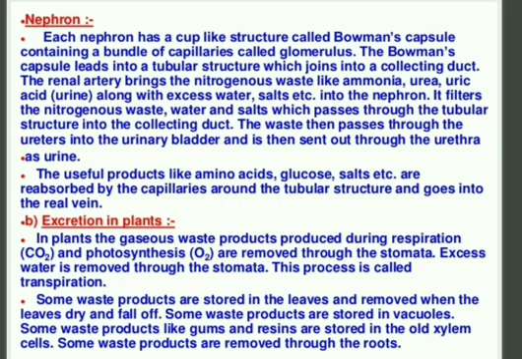And some waste products that are stored in leaves are also removed. You know that whenever the withering of leaves starts, what is withering of leaves? Withering of leaves means throwing yellowish leaves out from the plant. That is also their waste product, okay, when the leaves dry up and fall off. Some waste products are stored in the form of vacuoles also, and some waste products like gums and resins are stored in old xylem cells, okay, and these are removed by the plant as excretory products.